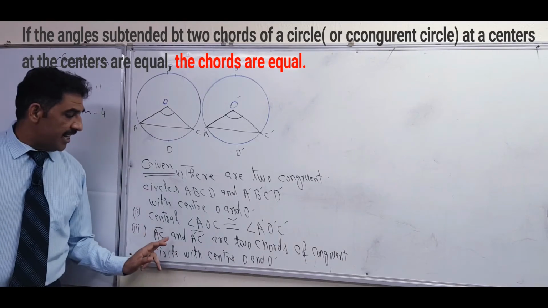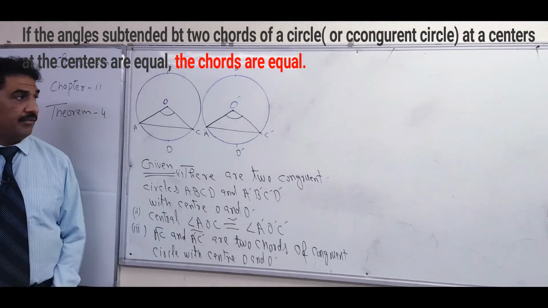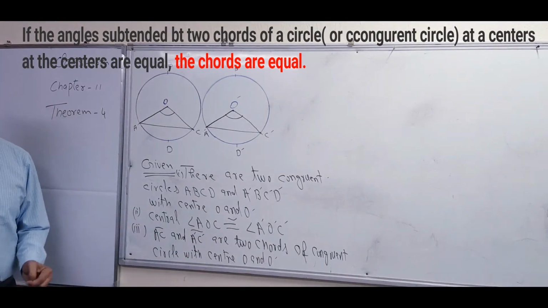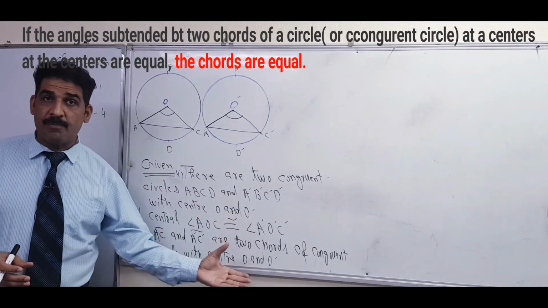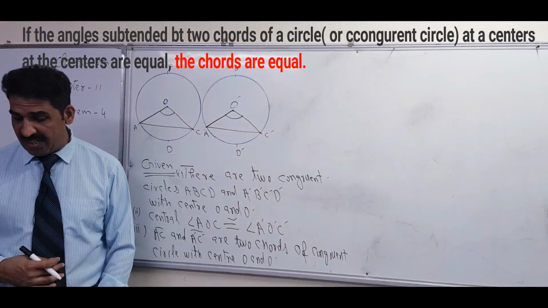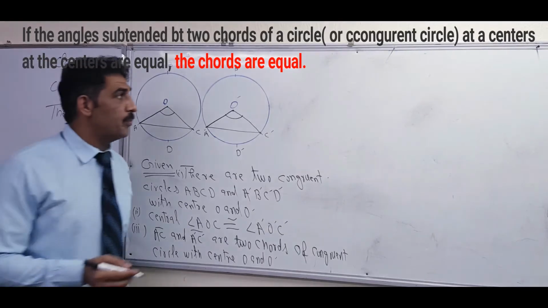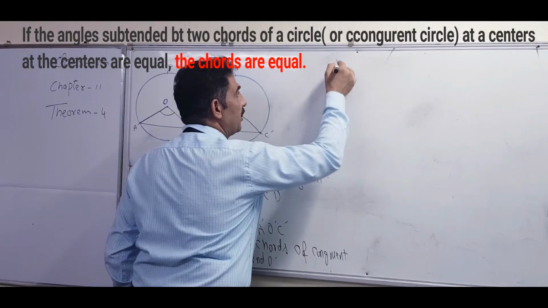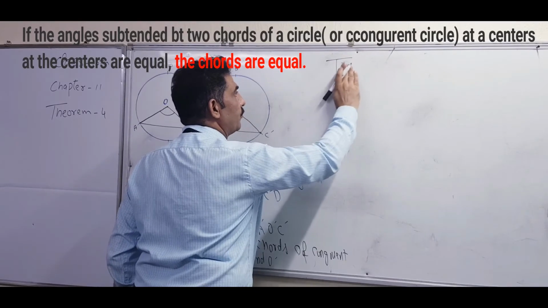Otherwise, if you write that AC and A dash C dash are the two chords of a congruent circle, it is also enough, not wrong. So what we have to prove: as I told you before, before the comma is the given portion, and after the comma is the portion we have to prove. Here after the comma it is written that the chords are equal. So what we have to prove is this, to prove.